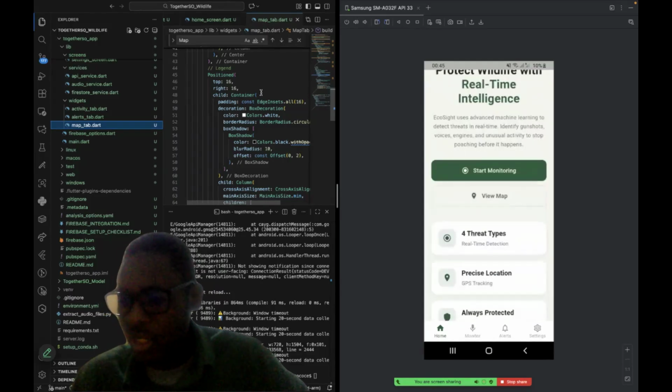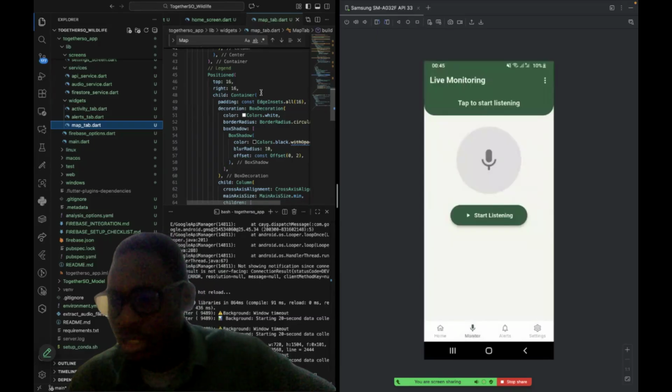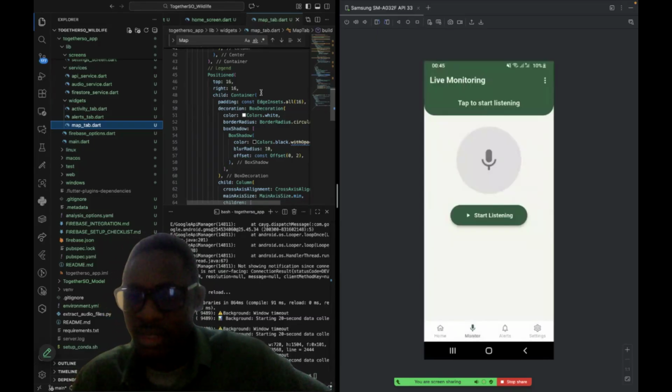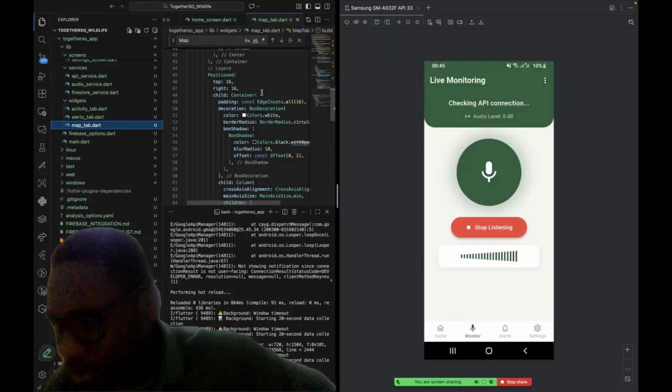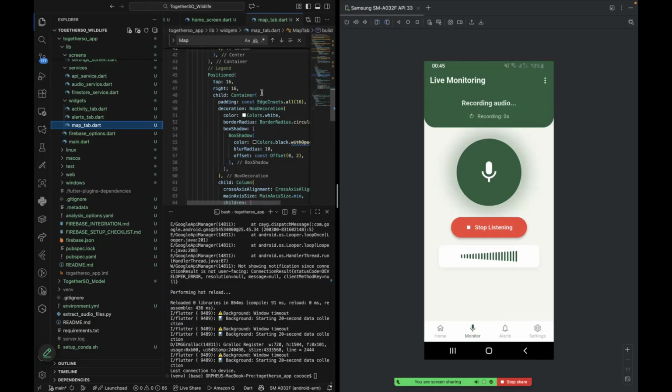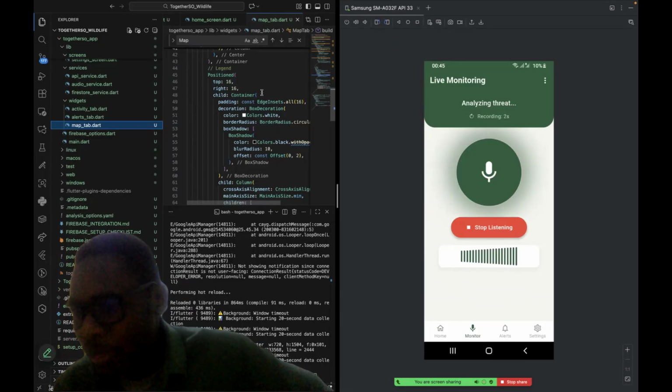To monitor different sounds, you can come here. I'm going to click on start listening. What it does is listen to sounds. If it's a dog, it listens to that. So let me click on this one. Let me talk so that it predicts that this is a human talking.